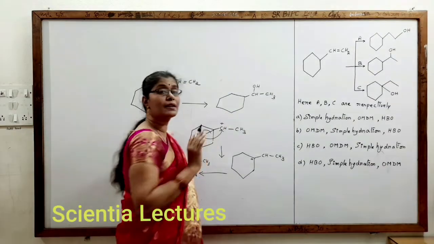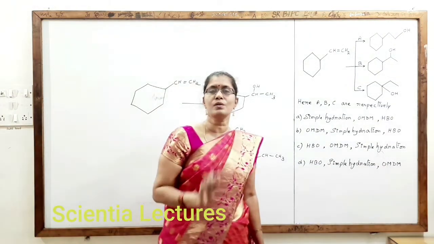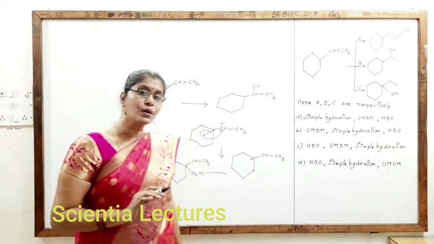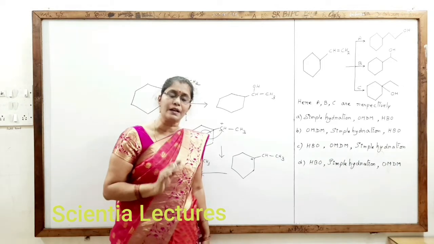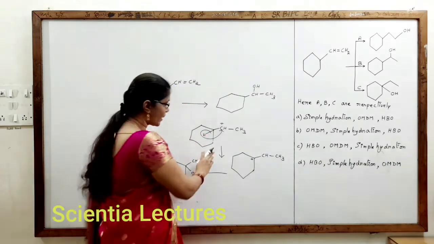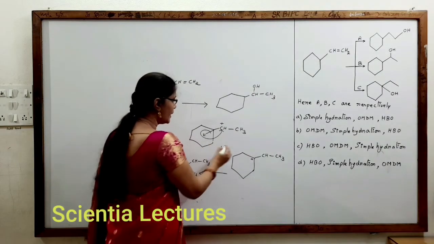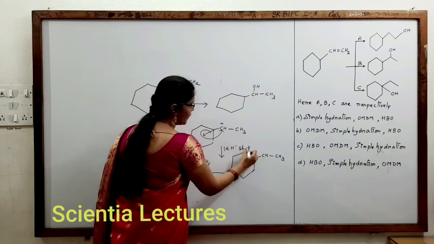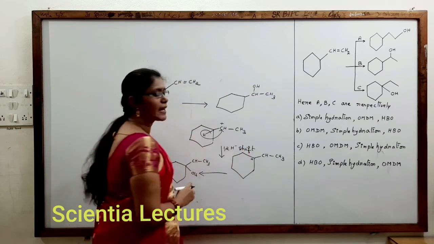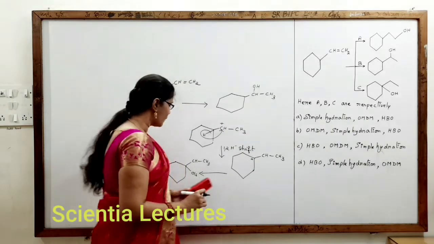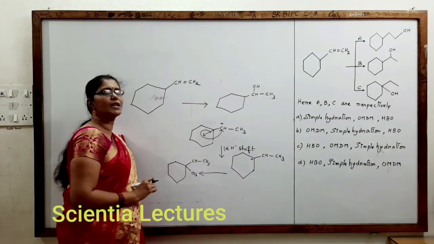Now, this should be formed as a product if a reaction intermediate carbocation is produced. But here it strictly undergoes Markovnikov's rule. It is not forming a reaction intermediate. If carbocation is formed as a reaction intermediate, surely it should have got converted into tertiary carbocation as we have shown here by 1,2 hydride shift. If 1,2 hydride shift has occurred, there should be tertiary carbocation produced which needs to form a tertiary alcohol.